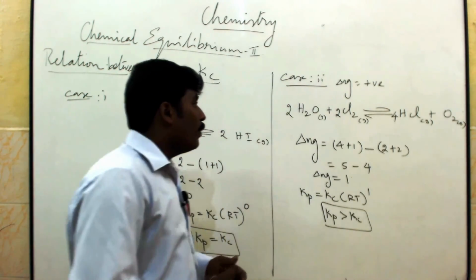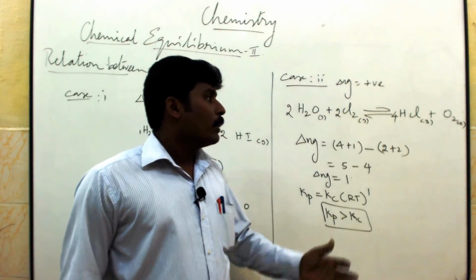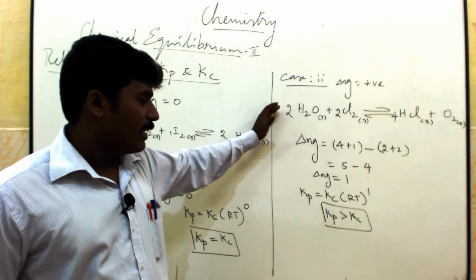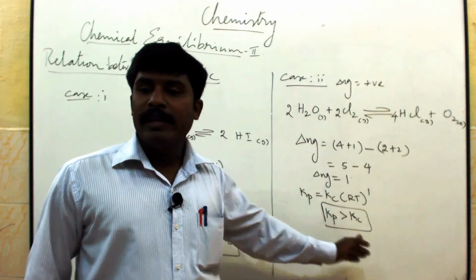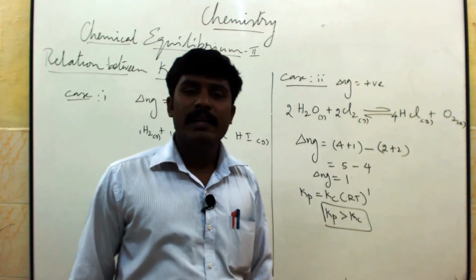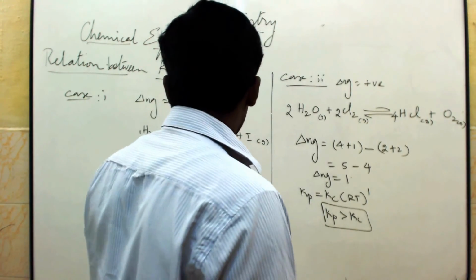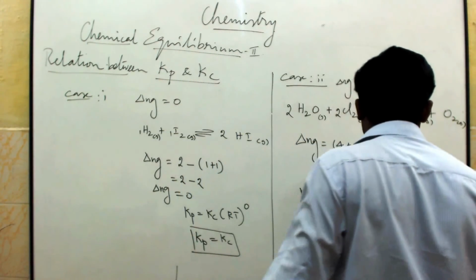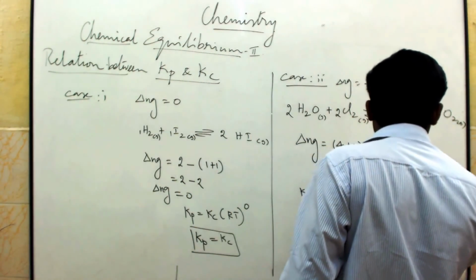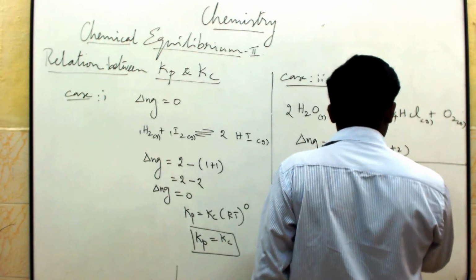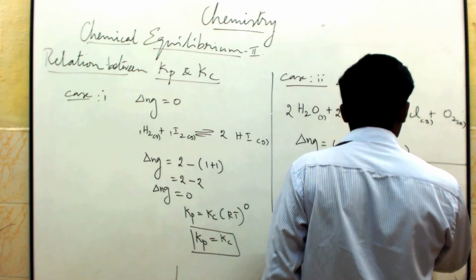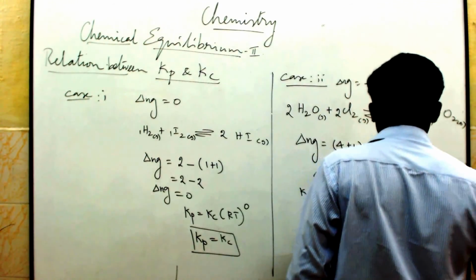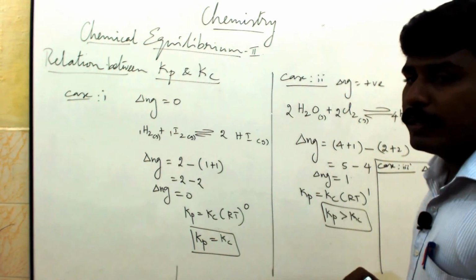If del Ng value is positive, that means number of moles of products are more than number of moles of reactant, and Kp is greater than Kc. The next reaction, case 3, is for ammonia. We will discuss case 3. Del Ng value is equal to negative.